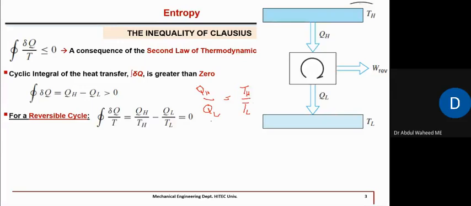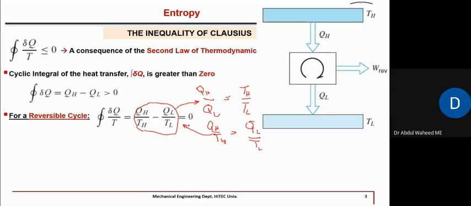So you can write this equation as QH by TH is equal to QL by TL. So both are exactly equal. That's why this expression is exactly equal to zero, derived from this expression only for a reversible heat engine.